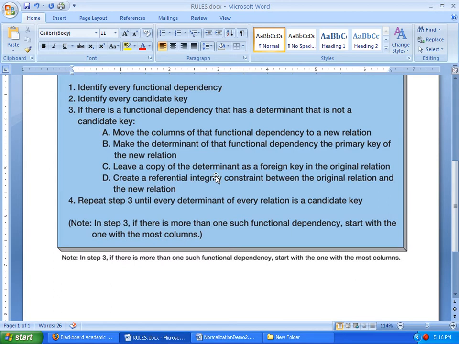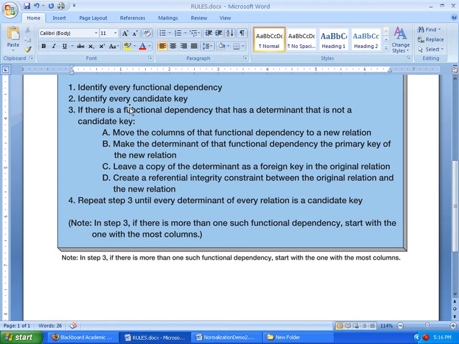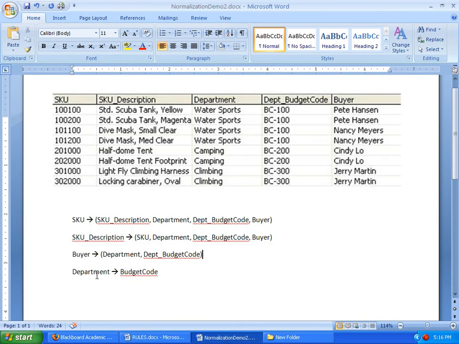Let's go back to the rules. Identify every candidate key. So we talked about these two. SKU and SKU description are candidate keys for this table. So we have two candidate keys here. If there is a functional dependency that has a determinant that is not a candidate key, let's see where we stand. We have two functional dependencies that have determinants, buyer and department, respectively, that are not candidate keys. And so these are the culprits. These two functional dependencies are keeping our table from being in BCNF, that golden standard.